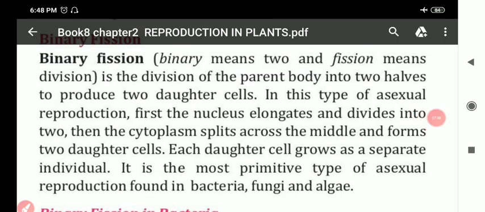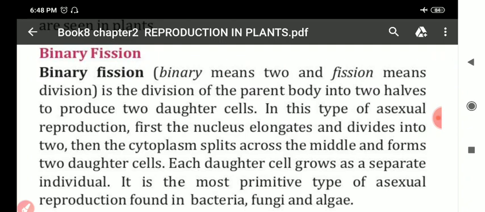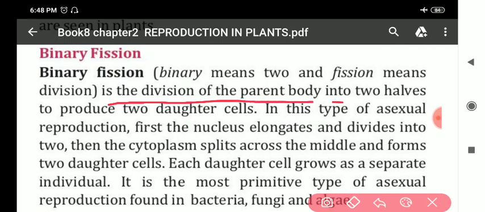Now, the first type of asexual reproduction we'll discuss is binary fission. Binary means two and fission means division. Let us discuss binary fission, my dear students. Binary fission is a division of the parent body into two halves. It means the parent body divides into two